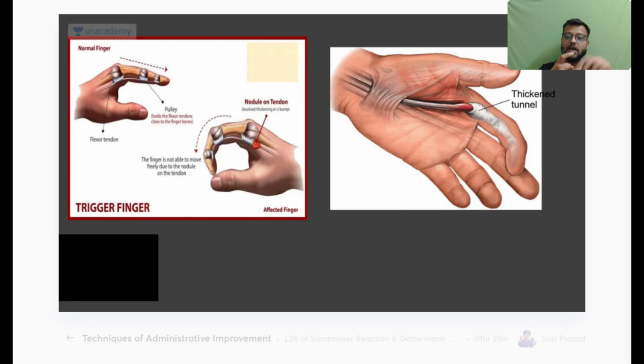So in the initial stages, if you manipulate it yourself or with an assistant, you can unlock this, but in later stages the tunnel will be so thickened that you will not be able to manipulate it. So at that time you will need to surgically release this thickened tunnel. Okay, understand, this is your trigger finger.